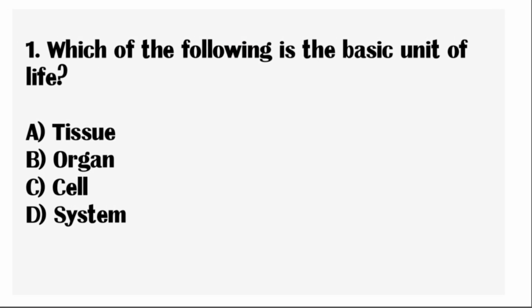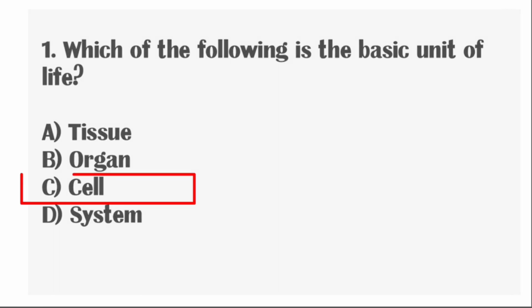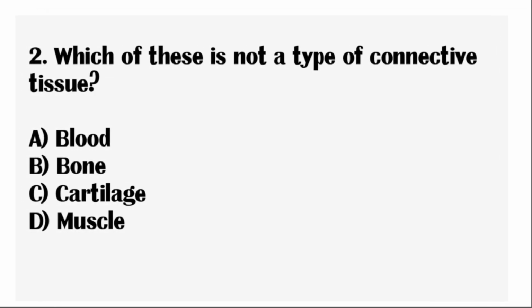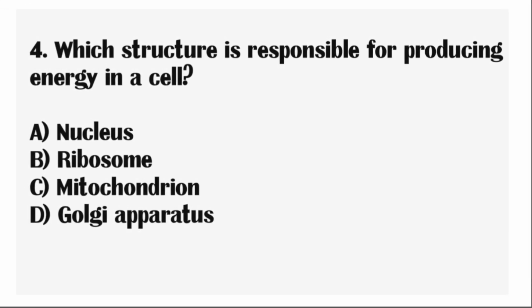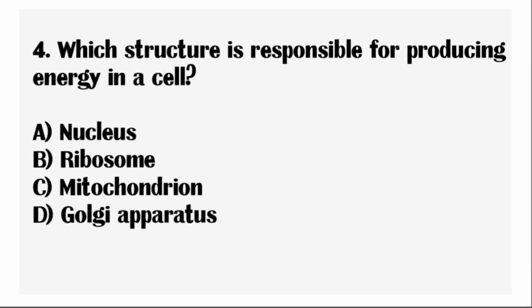Which of the following is the basic unit of life? Correct answer: cell. Next question, which of these is not a type of connective tissue? Correct answer: muscles. Next question, what is the main function of ribosome? Correct answer: protein synthesis. Next question, which structure is responsible for producing energy in a cell?